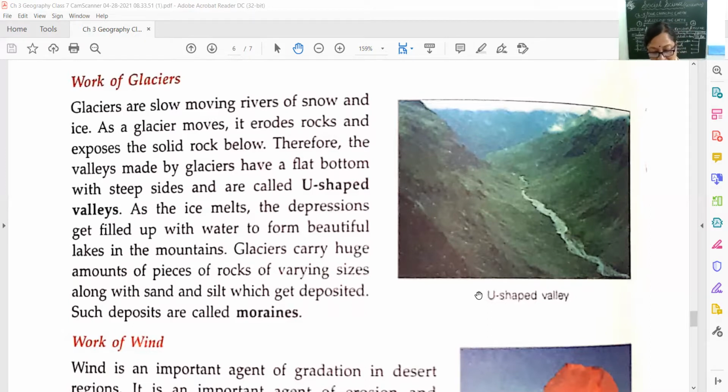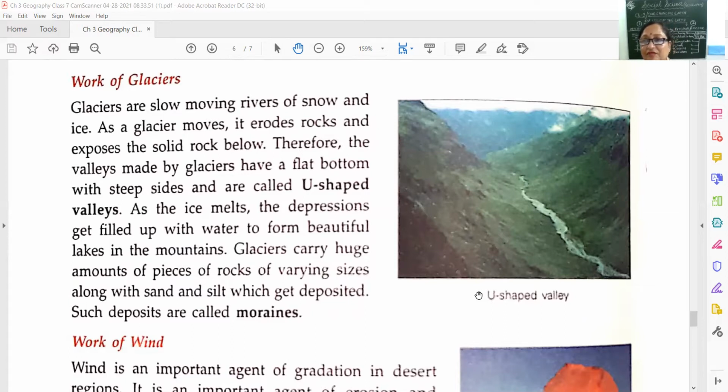Now, the next formation, the third one: glaciers carry a huge amount of pieces of rocks. When the glaciers, the rivers of snow, are moving, they carry huge amounts of big rocks of different sizes along with sand and silt.